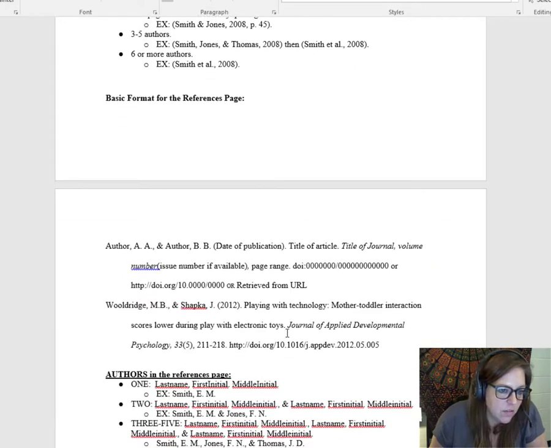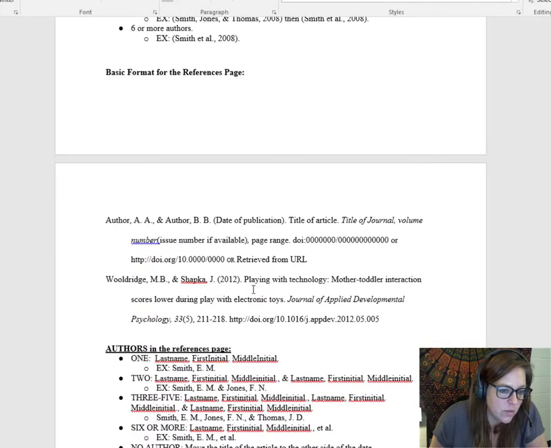And then this is the basic format for the references page. This is what your references will look like. Right here I have a scholarly journal article cited, but if you are citing something different, then make sure you're looking in the little seagull and following the format for that.